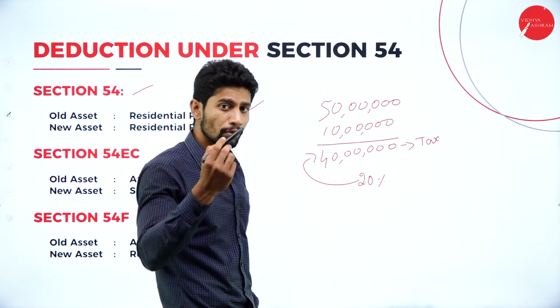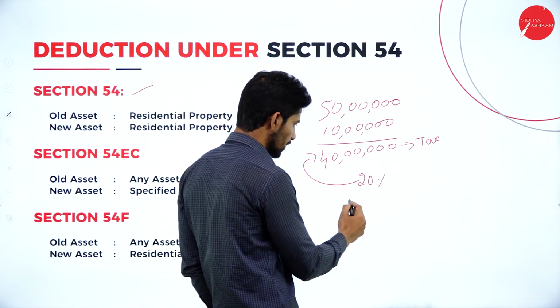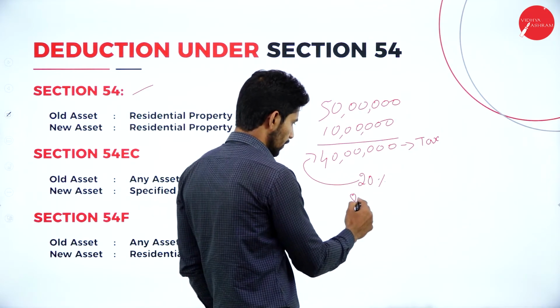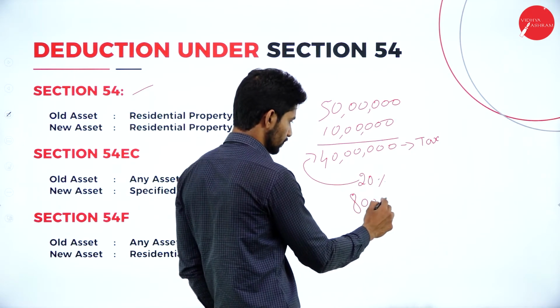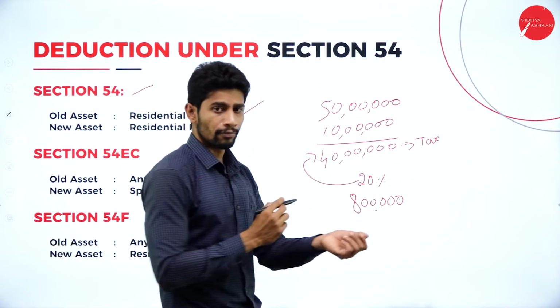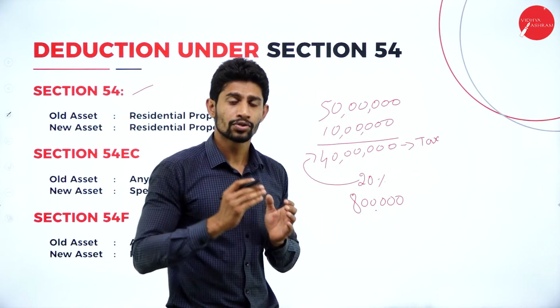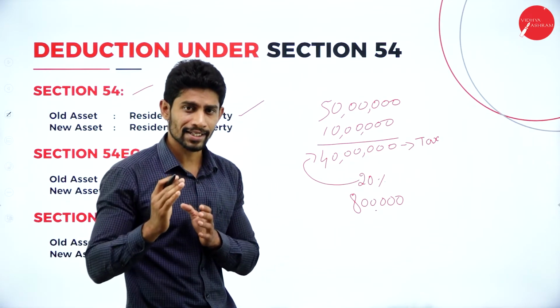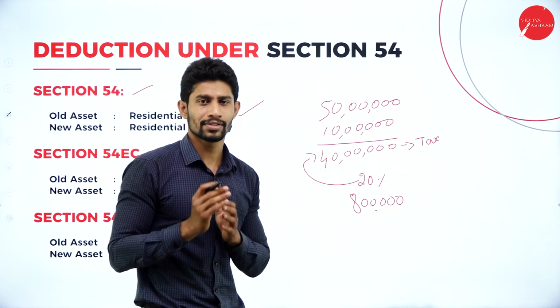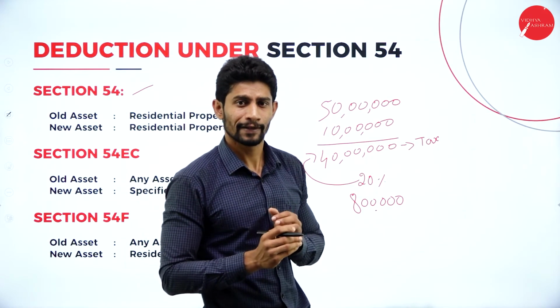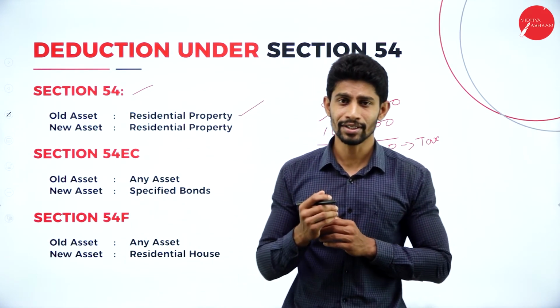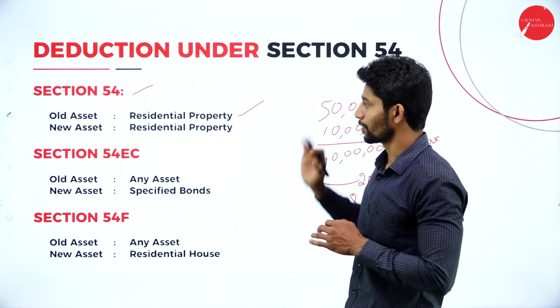You will get nearly 8 lakhs. On 40 lakhs, you are supposed to pay 8 lakh rupees of tax. So to avoid paying tax, we have some deductions from the income tax law only, right? So what is the deduction? The deduction is section 54.